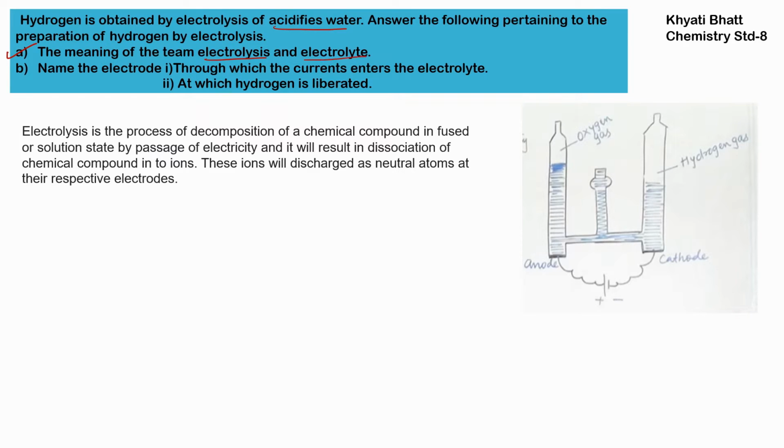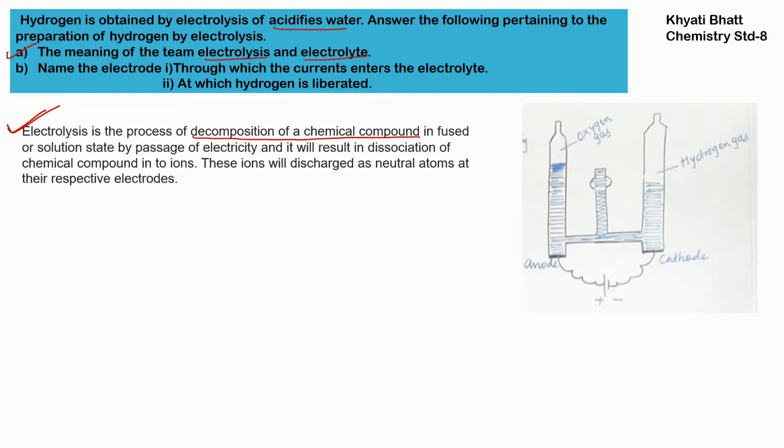First of all, electrolysis is a process, and electrolyte is a solution of ions or a chemical compound which will pass and carry the electricity in the process of electrolysis. So these two things are completely different. Let us understand what is the process of electrolysis. Electrolysis is the process of decomposition of a chemical compound. Now what is the meaning of decomposition?